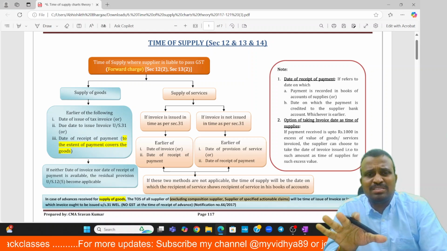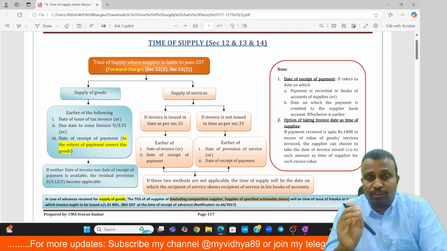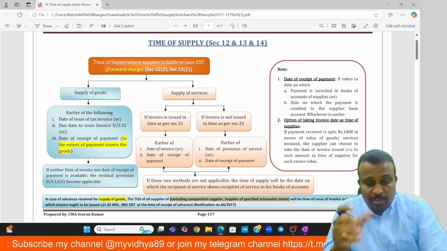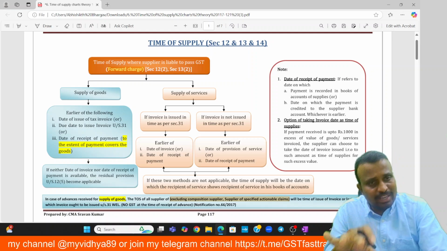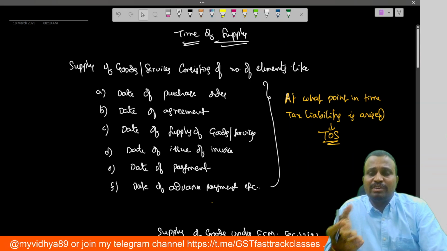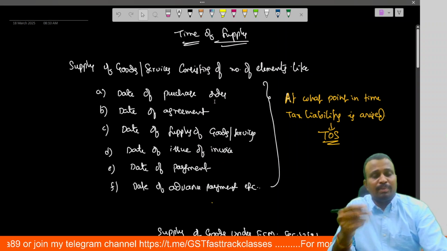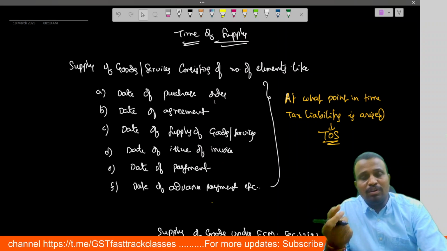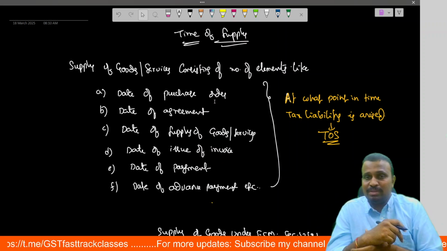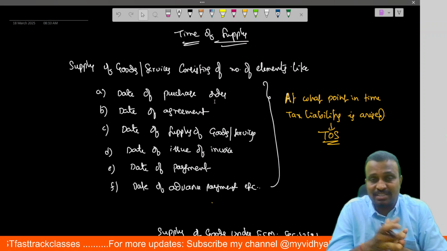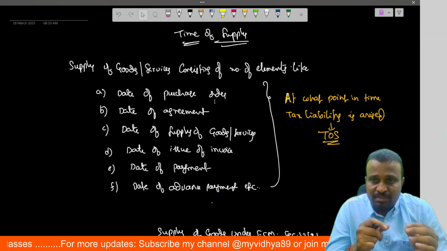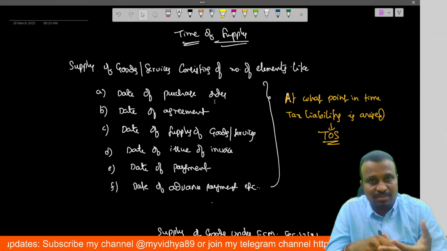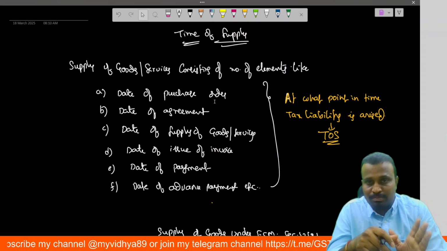Time of supply simply relates to the point of time based on which tax liability arises. Because in case of supply of goods or supply of services, there are a number of events, like date of purchase order, date of agreement, date of supply of goods, date of issue of invoice, date of advance payment, date of the remaining payments, date of receipt of goods by the recipient, etc. At what point of time the tax liability arises, and based on what date the tax liability is computed, that is said to be the time of supply.